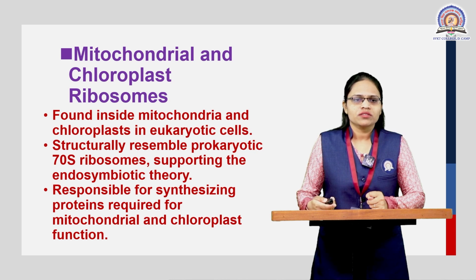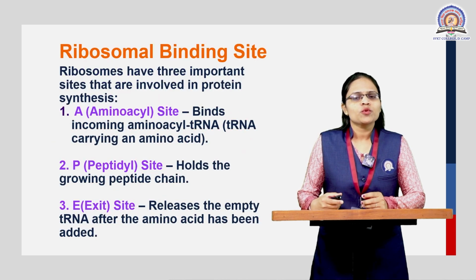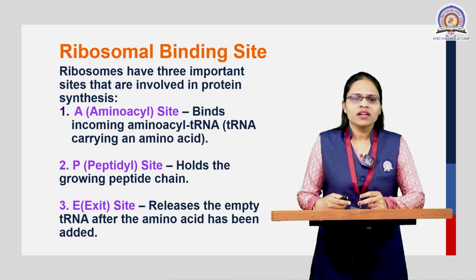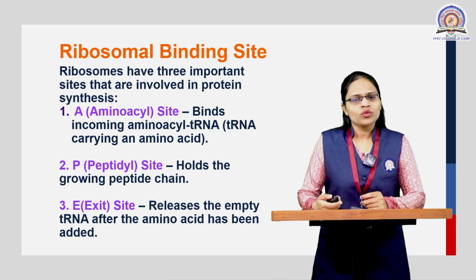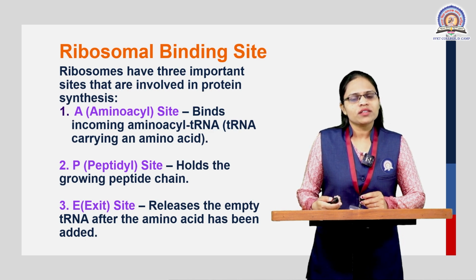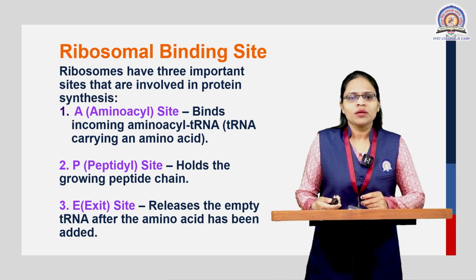The ribosomal binding sites: there are 3 different types of sites present on the ribosomes. The first one is the A site, that is the aminoacyl site. In this aminoacyl site, the upcoming tRNA carrying an amino acid binds. The second one is the P site, that is the peptidyl site. This peptidyl site holds the growing peptide chain during protein synthesis.